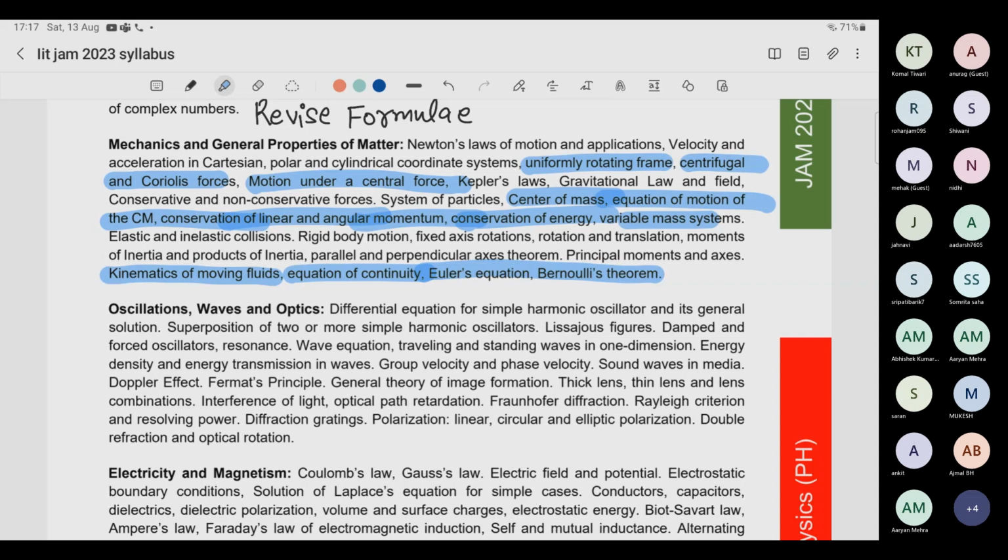Rolling motion, an object is rolling down an inclined plane. This kind of problems, if you have done the previous year questions, I think you must have got an idea what kind of questions can come, and if you can understand the concept of those questions, it is fine.